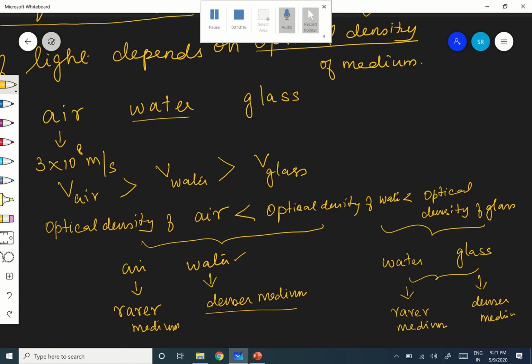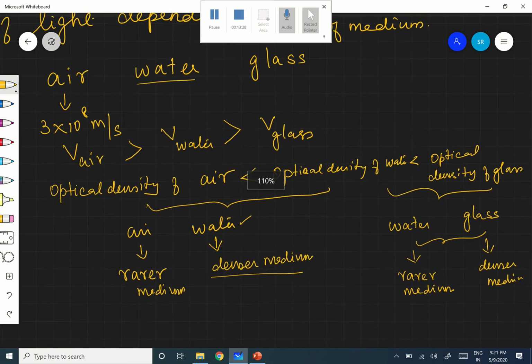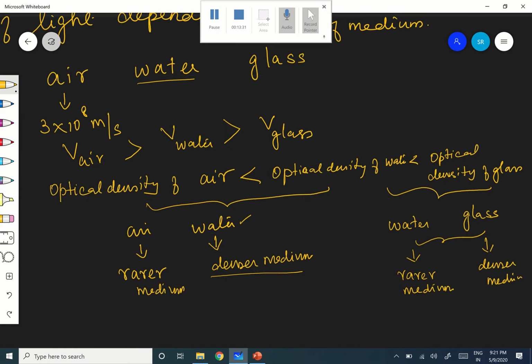Are you following? When the light goes from rarer to denser medium, this is clear. Light travels faster in the rarer medium than in the denser medium.